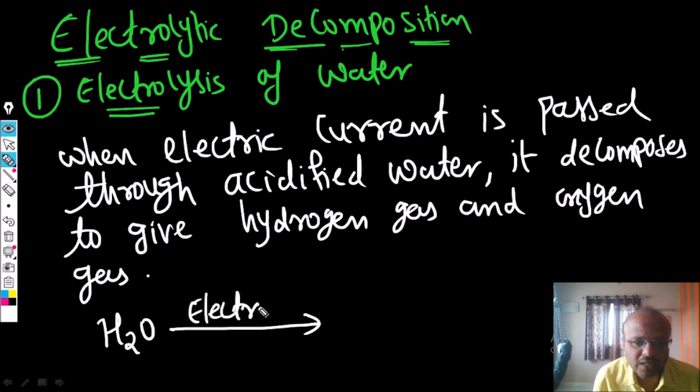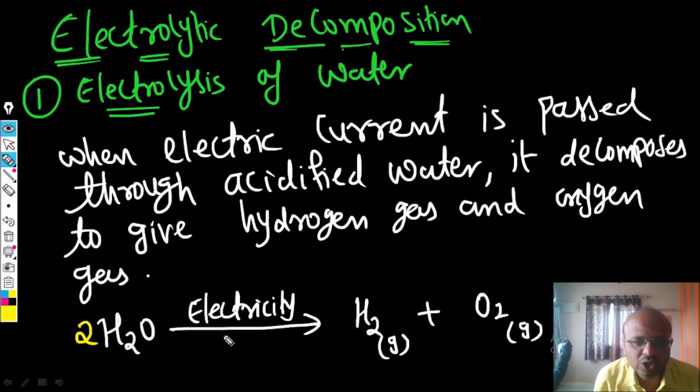Electricity is passed. So here we'll get hydrogen gas plus oxygen gas. Here you have to balance this equation. So write 2H2O, here 2H2. So this is the answer. So this is the electrolysis of water.